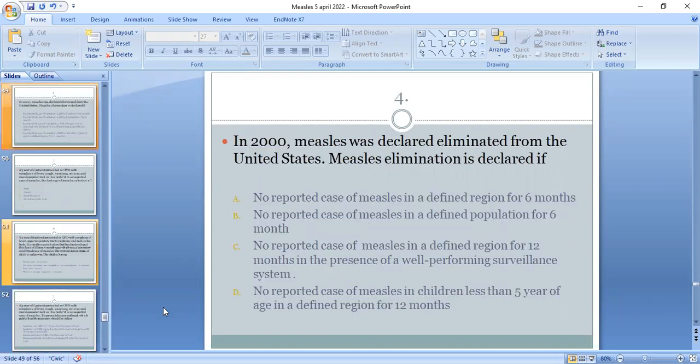Fourth MCQ: in 2000, measles was declared eliminated from the United States. Measles elimination is declared if: no reported case of measles in a defined region for 6 months; no reported case of measles in a defined population for 6 months; no reported case of measles in a defined region for 12 months in the presence of a well-performing surveillance system; no reported case of measles in children less than 5 years of age in a defined region for 12 months. Which is the correct option? C. Yes, C is the correct option. Measles is declared eliminated if no case of measles is reported for 12 months in a well-performing surveillance system.